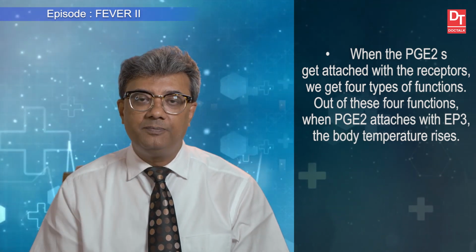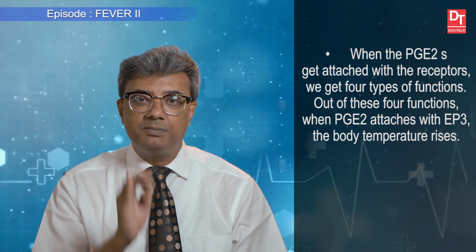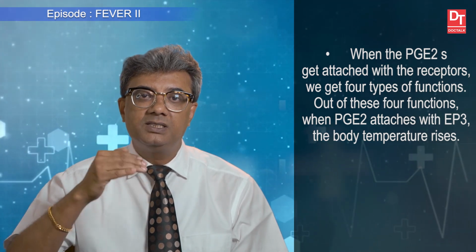Out of that, when PGE2 attaches with EP3 receptor, body temperature started rising. Now, what happens? PGE2 attaches with EP3 receptor. These EP3 receptors are usually situated in the glial cells.